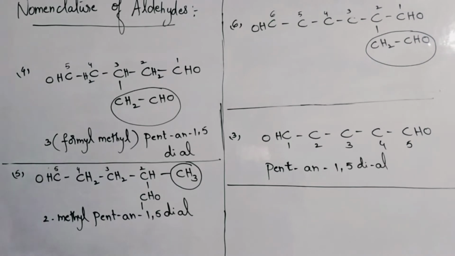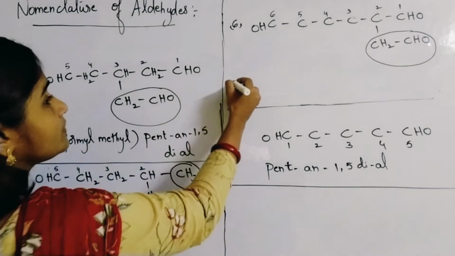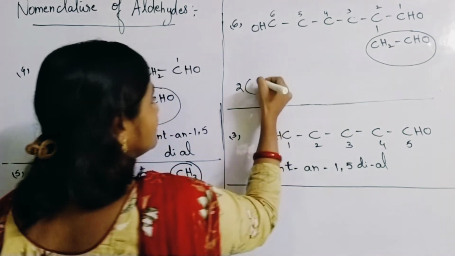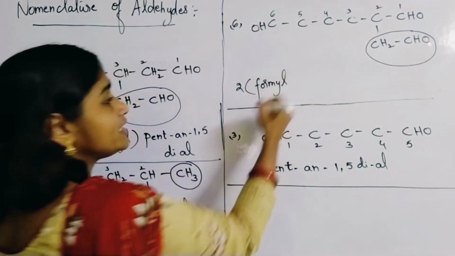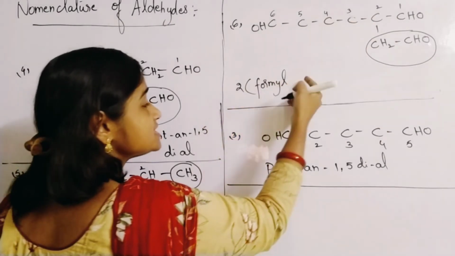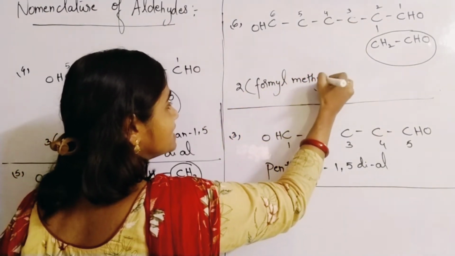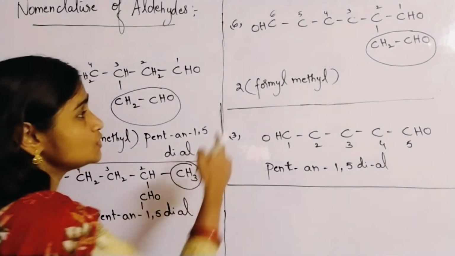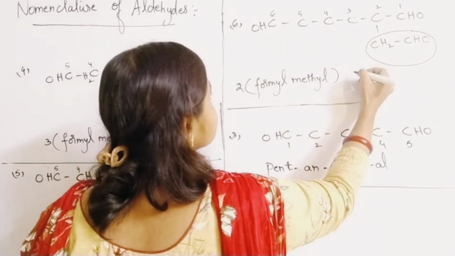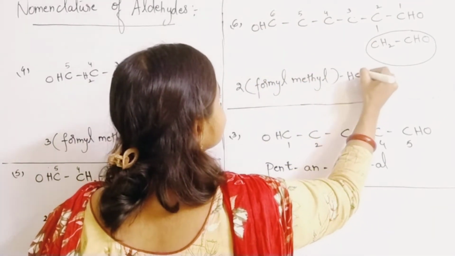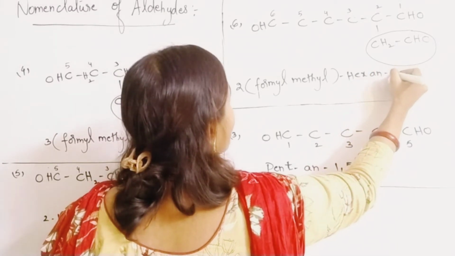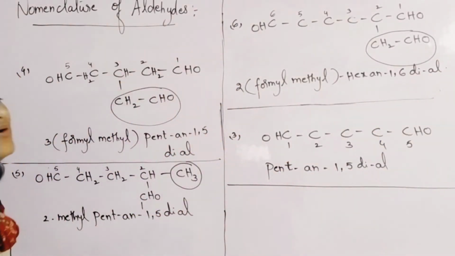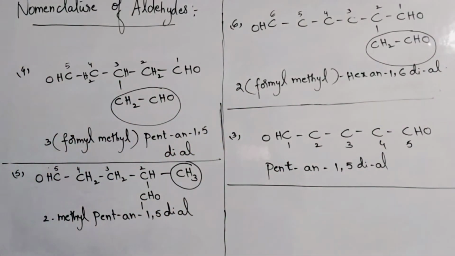So 2-formyl methyl. For the second position, formyl methyl. What type of methyl is it? Formyl methyl. You have to follow the alphabetical order also. Formyl comes first then methyl. That's why formyl methyl. F comes first then M according to the alphabetical order. So 2-formyl methyl hexane 1,6 dial is the name of this compound.